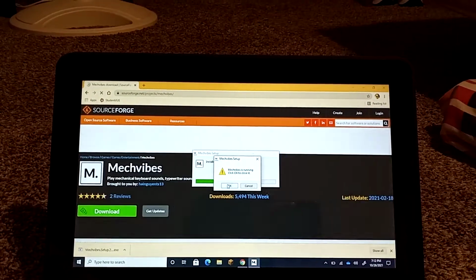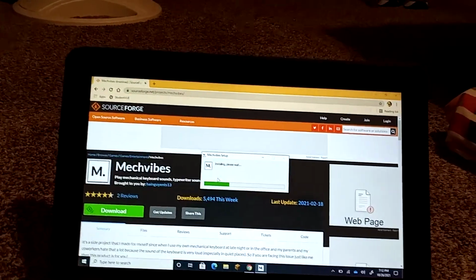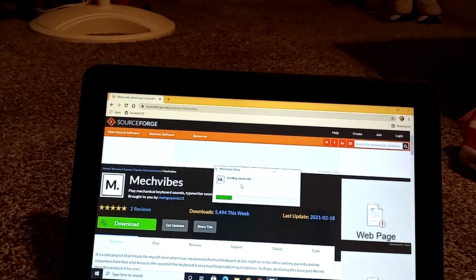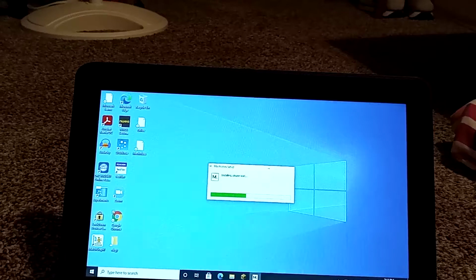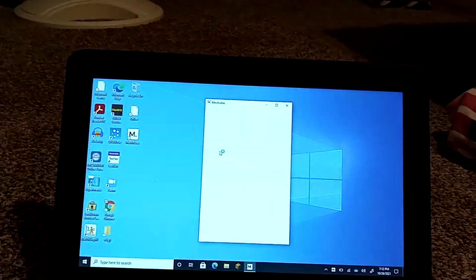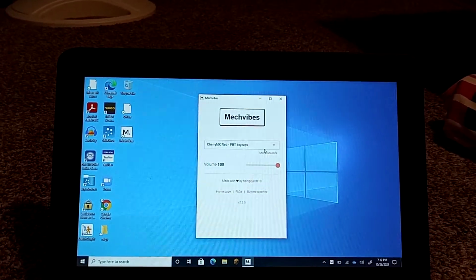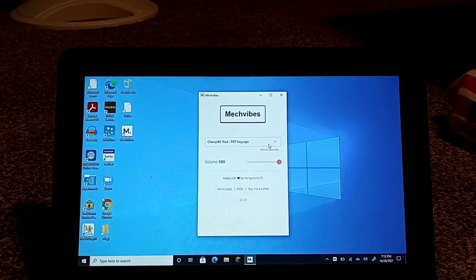And that's just because I have it already. And then it's gonna pop this up. So it's installing. So you can close this website out. And it's installing. And then boom, it's installed. Now, I already have it installed. So it just went to the one I have installed.